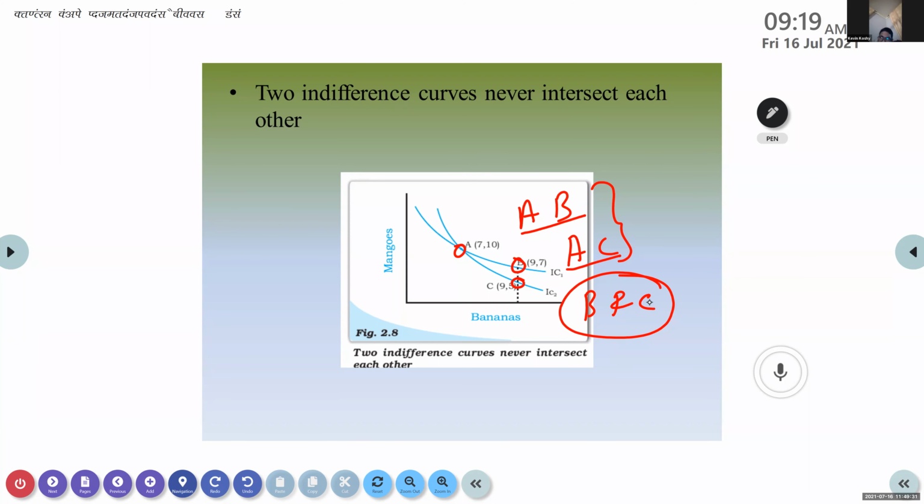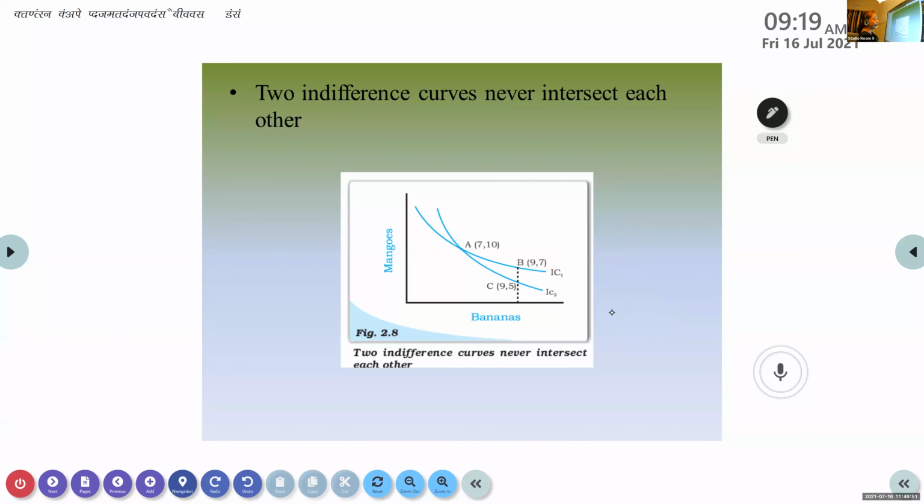No, ma'am. Why not? Ma'am, because the rule is that when they are on the same indifference curve, they have the same amount of satisfaction. Here it is on a different indifference curve, so C has less utility than B. This is why they have shown this graph, to prove that indifference curves will never intersect.